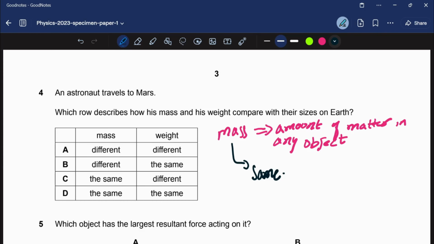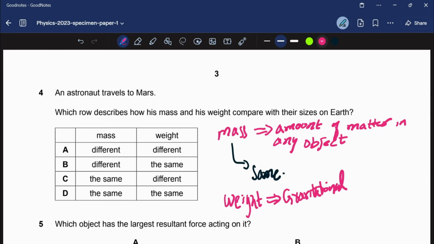Now, what can we say about his weight? Okay, how do we classify weight? Weight is the gravitational force, and it depends on the gravity of the planet. If the gravity changes, the weight will change.